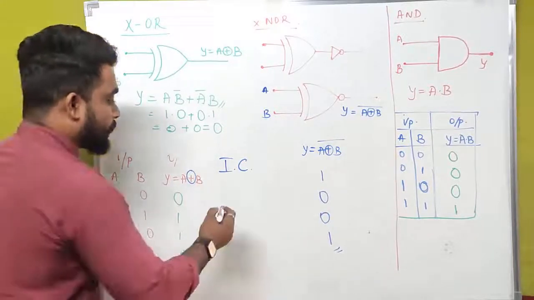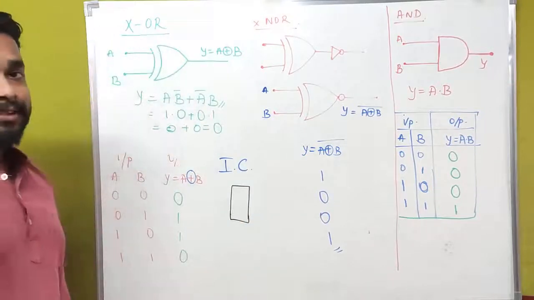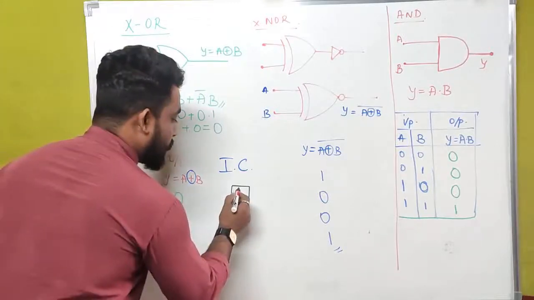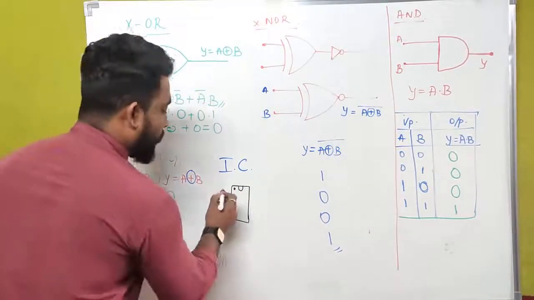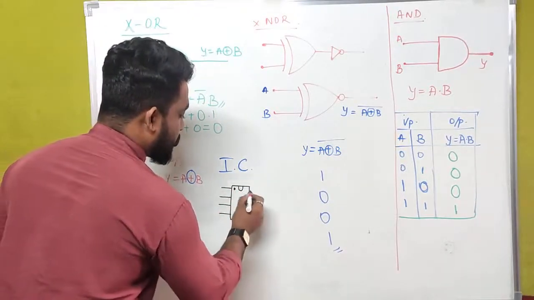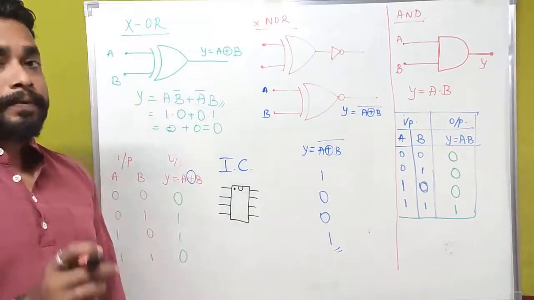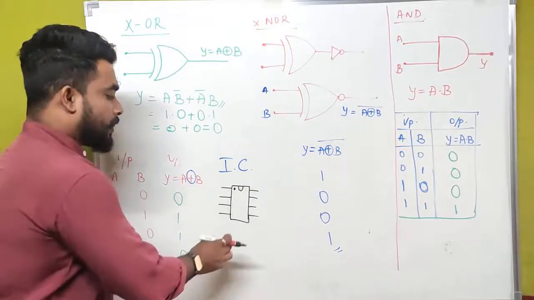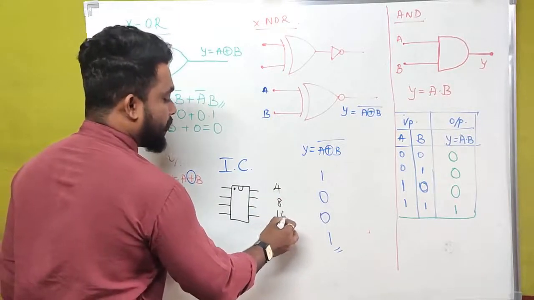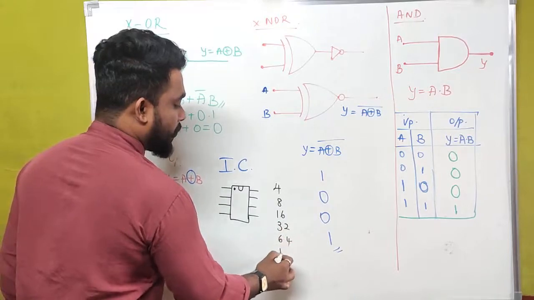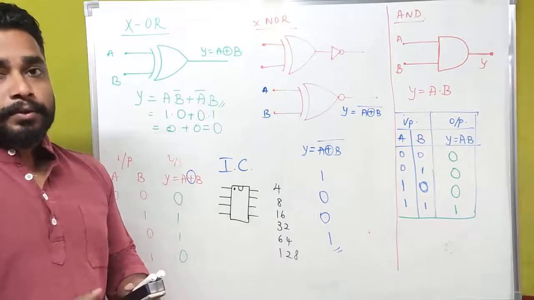Actually, this is an electrically resistant material because the outer structure of this integrated circuit is plastic made. Okay, an integrated chip will generally be like this, like a cuboid. This is the symbol of an integrated chip, and this is its pin configuration. Every chip consists of pins, depending upon the capacity of the integrated chip. We have 4 pin, 8 pin, 16, 32, 64, 128 pin systems.